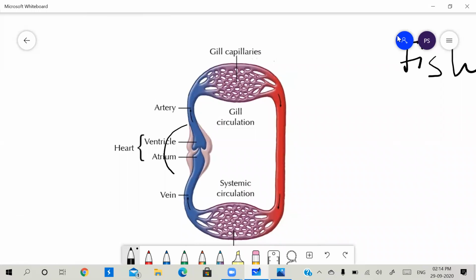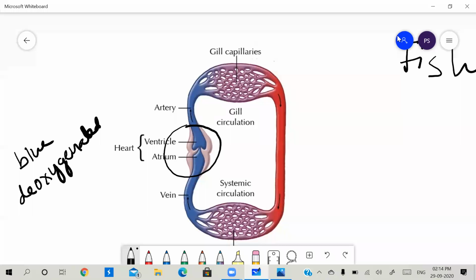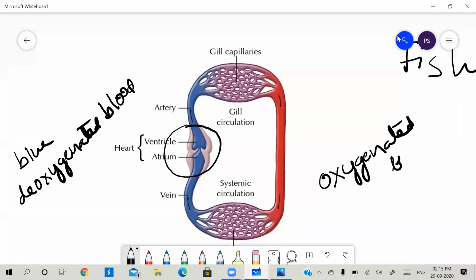So this is the heart of the fish. Here, this blue color is the deoxygenated blood. So what is deoxygenated blood? It means there is no oxygen in the blood. Then the red color is the oxygenated blood. So this blood is the carrier of oxygen as well as carbon dioxide.